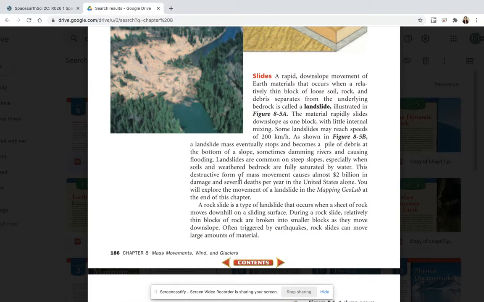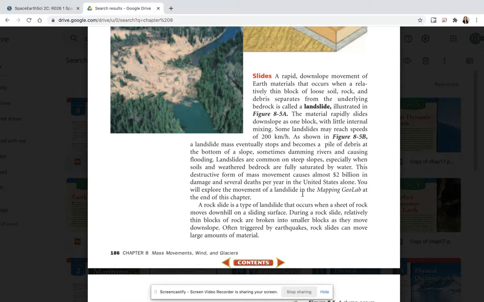Slides. A rapid downslope movement of earth materials that occurs when a relatively thin block of loose soil, rock, and debris separates from the underlying bedrock is called a landslide, illustrated in Figure 8.5a. The material rapidly slides downslope as one block with little internal mixing. Some landslides may reach speeds of 200 kilometers per hour, as shown in Figure 8.5b. A landslide mass eventually stops and becomes a pile of debris at the bottom of the slope, sometimes damming rivers and causing flooding. Landslides are common on steep slopes, especially when soils and weathered bedrock are fully saturated by water.